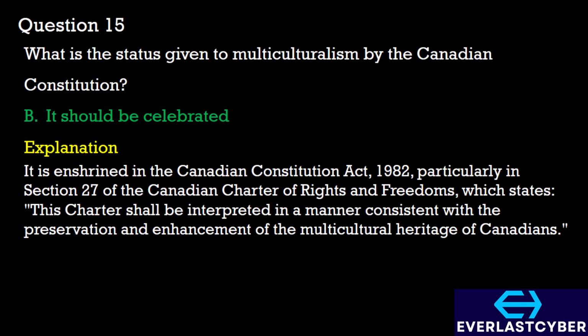Multiculturalism is recognized and celebrated in Canada as a fundamental characteristic of Canadian society. It is enshrined in the Canadian Constitution Act of 1982, particularly in Section 27 of the Canadian Charter of Rights and Freedoms, and it states that the Charter shall be interpreted in a manner consistent with the preservation and enhancement of the multicultural heritage of Canadians.